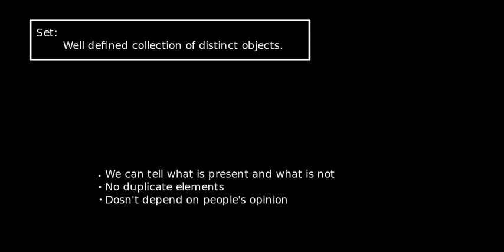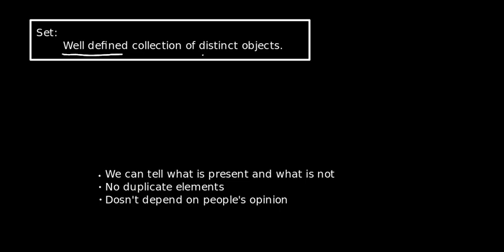In this video we are going to learn what is a set and how can we identify a set. The definition of a set is just a well-defined collection of distinct objects. If a set is given, we should be able to say with certainty whether a given element belongs to that set or not. That's what well-defined means.